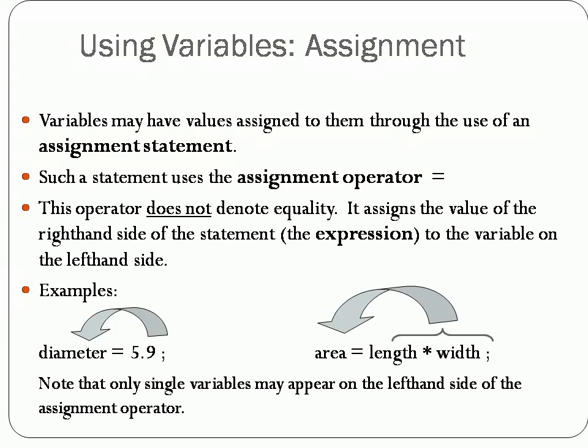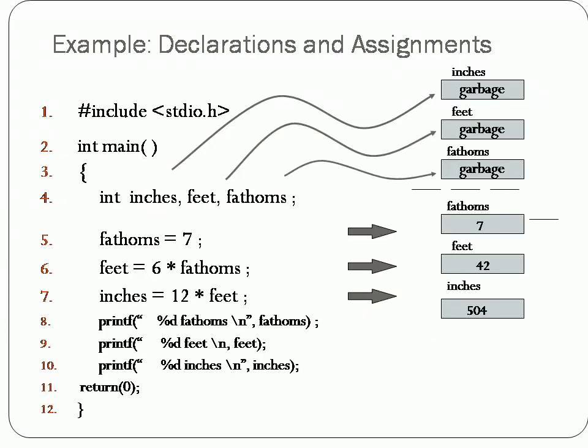So here the equal to is nothing but an assignment operator which helps you to assign the value of the right hand side to the left hand side of the variables. Note that only single variables may appear on the left hand side of the assignment operator. So in this slide we have given you an example of how to use declaration and assignment statements in C programming language.